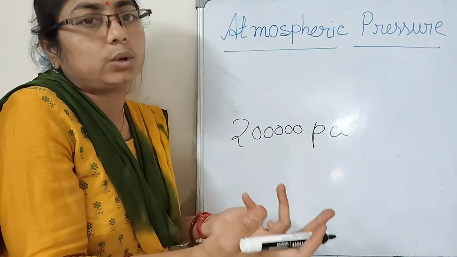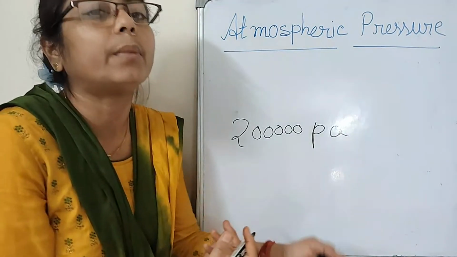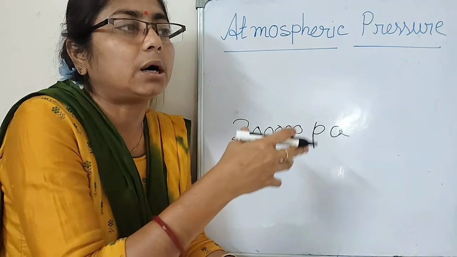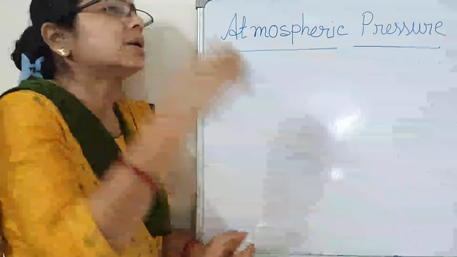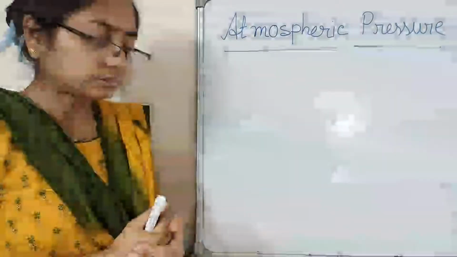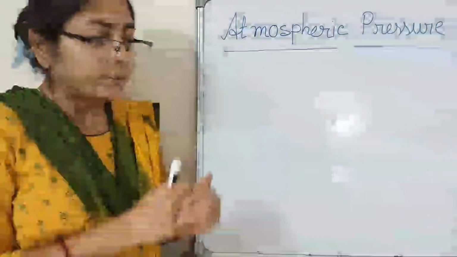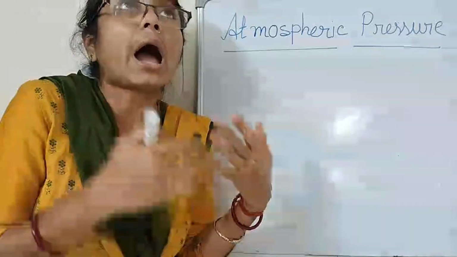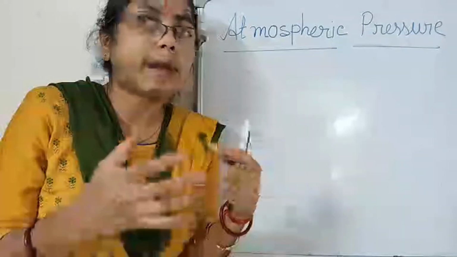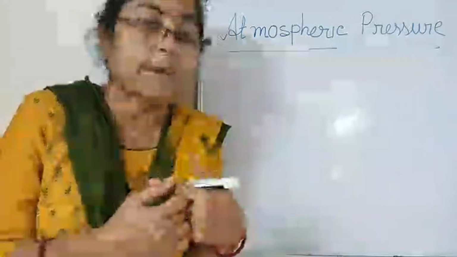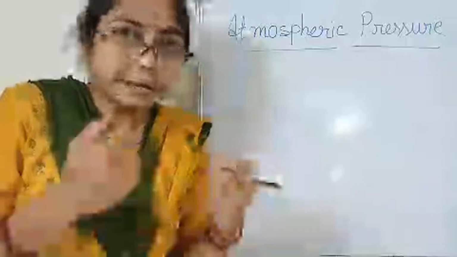What happens when you go to high altitudes, meaning mountains? Someone has the problem of blood coming from the nose. Why does it happen? It is due to the pressure.